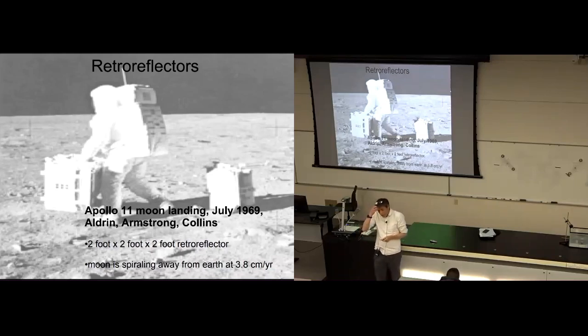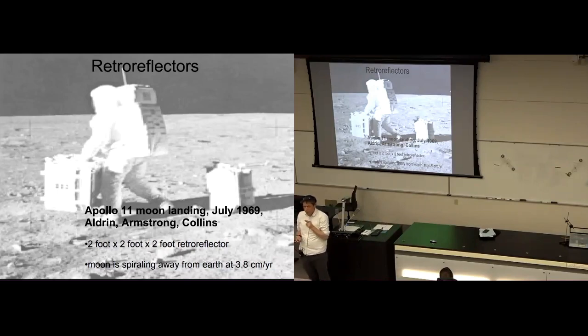A retroreflector is an arrangement of mirrors, such that if you shine a light ray at the mirror, then that light ray is sent back exactly along its path. It comes back exactly 180 degrees to the direction it was originally heading. Suppose the mirror is right here. Send a light ray, it comes back straight down this path.